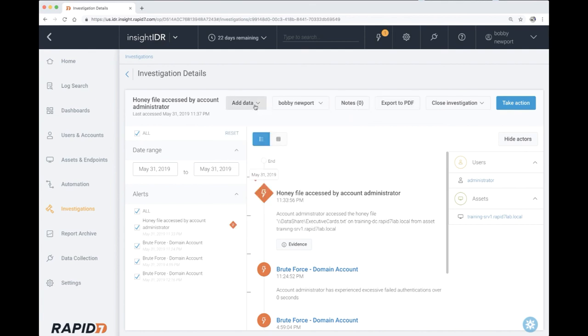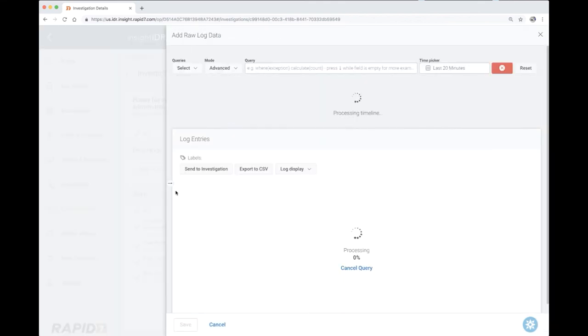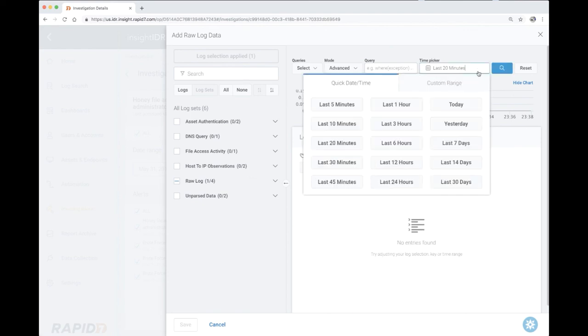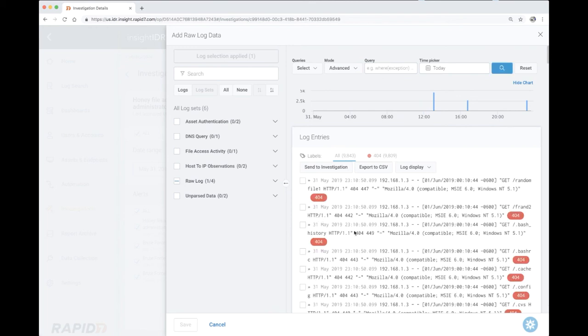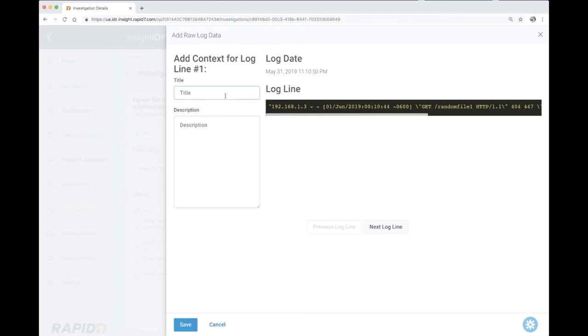Now I'm going to quickly assign the investigation to myself to let my team know, hey, I'm on it. Next, we'll add some data to this investigation to bring more weight and value, starting with log data. From here, identical to log search, we verify the log selection and then choose our time picker for today, grabbing some of the directory traversal evidence from earlier to corroborate this investigation together, as it's probably the same actor or same people trying to get in.